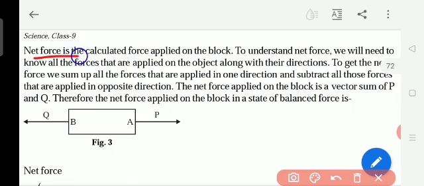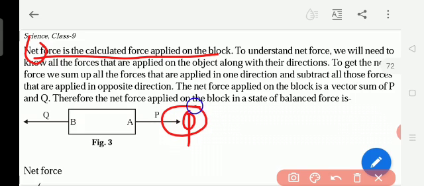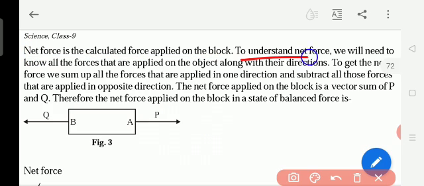Net force is the calculated force applied on the block. Net means total strength. Here one person is applying a force; how much force we apply, all of it together is the net force. To understand net force, we need to know all the forces that are applied on the object along with their direction.